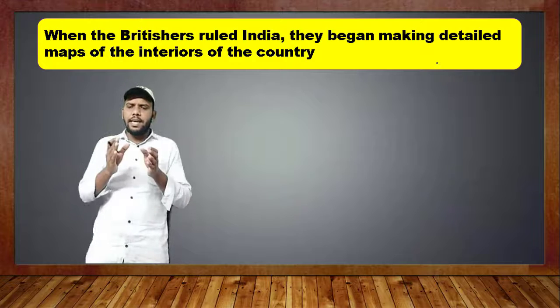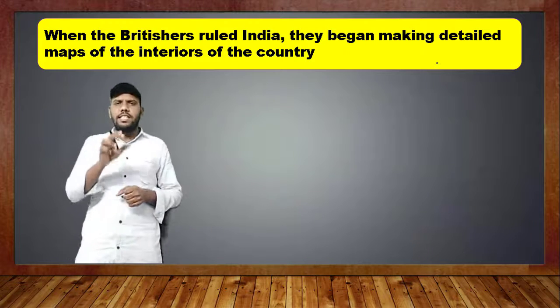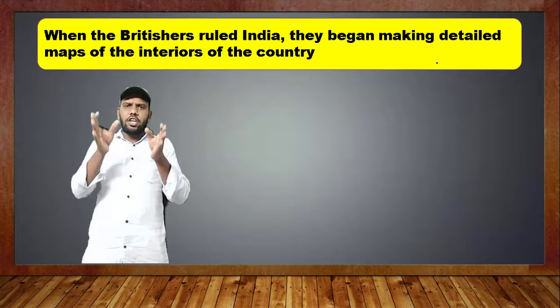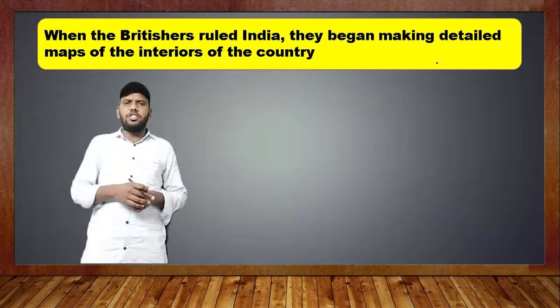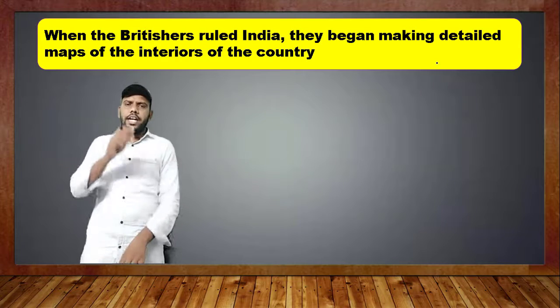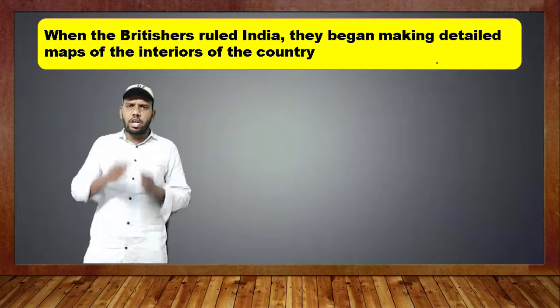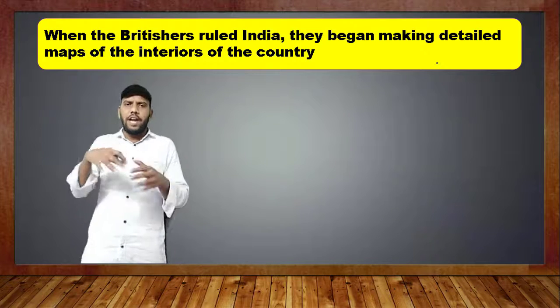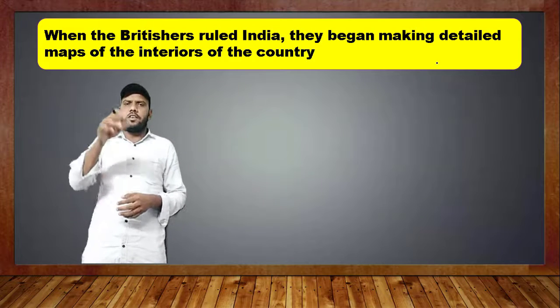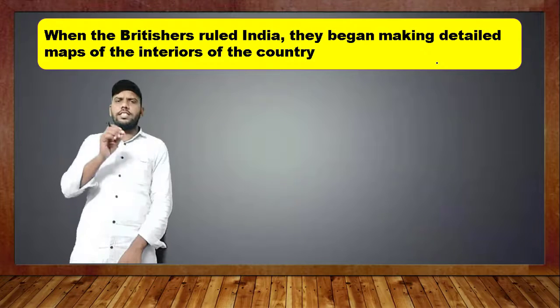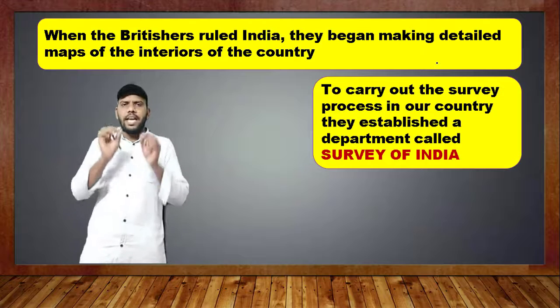For that, they began making detailed maps of the interior of the country. When they controlled India, they wanted to know the interior of our India, the climate, the crops, the minerals, and what valuable things are in our India. For that purpose they arranged a survey.